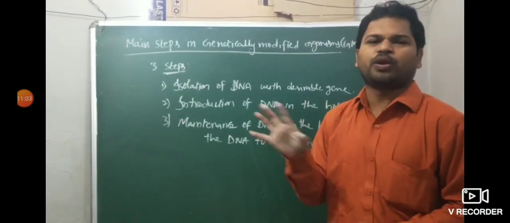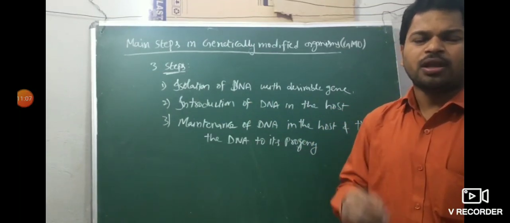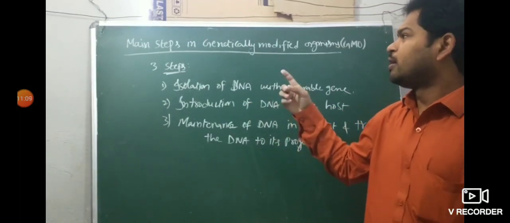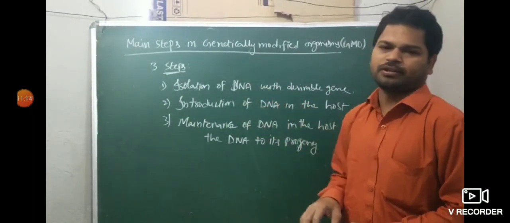These are the three main steps we need to learn by heart. Sometimes a 2 mark or 3 mark question can be asked: can you mention the main steps involved in genetically modified organisms? These three steps are there.